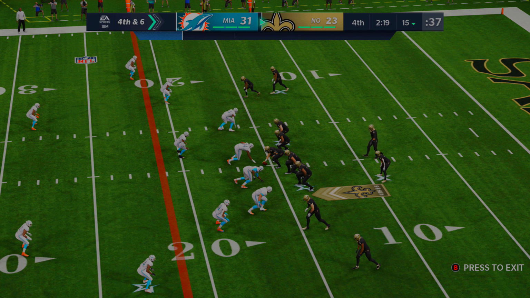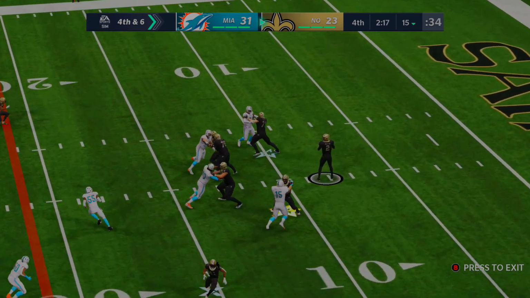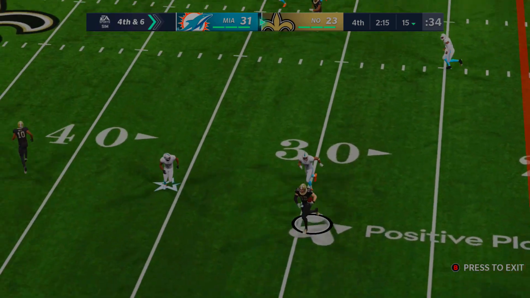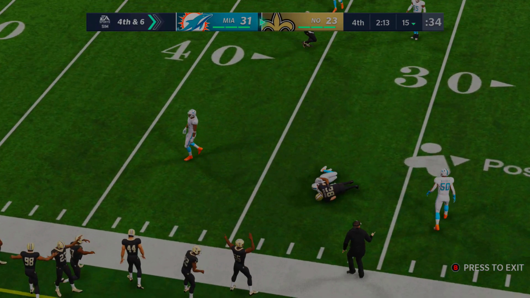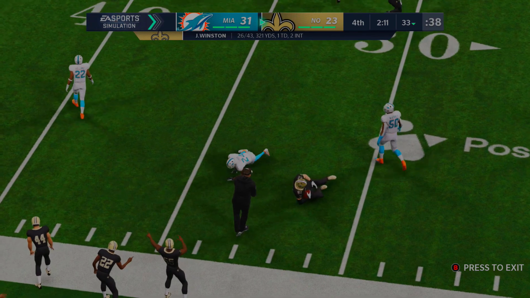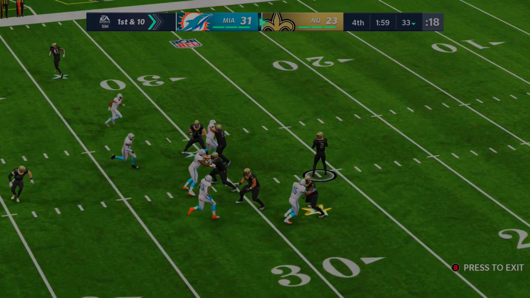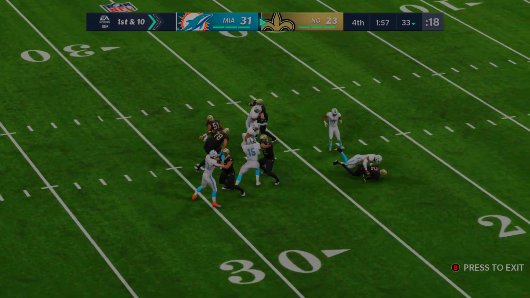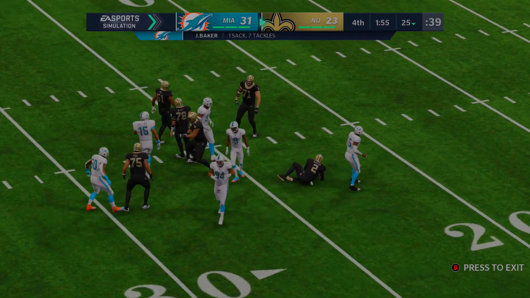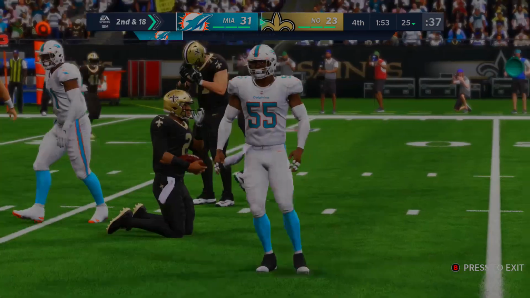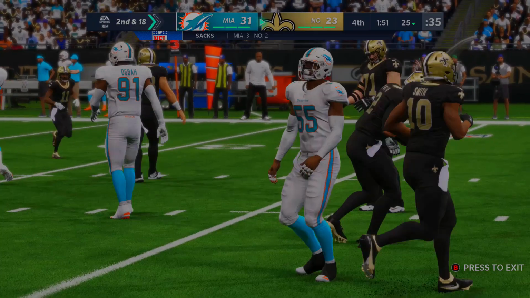The Saints, which did really good last simulation with Jameis Winston, they're down by 8 points with 2 minutes left and all timeouts on the board, and they'll start with a good pass here, which will get them to the 33-yard line. Now with the 2-minute warning, Jameis Winston lines up, 1st down and 10 after that play right there, and he's going to get taken down now to the 25-yard line. That is a loss of 8, and time will continue to roll just past the 2-minute warning.